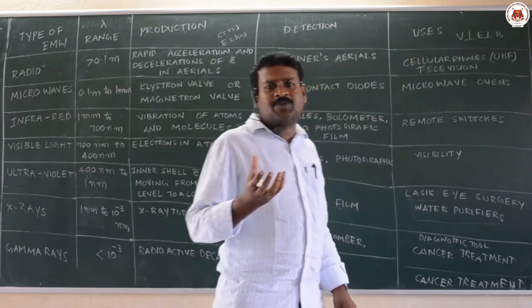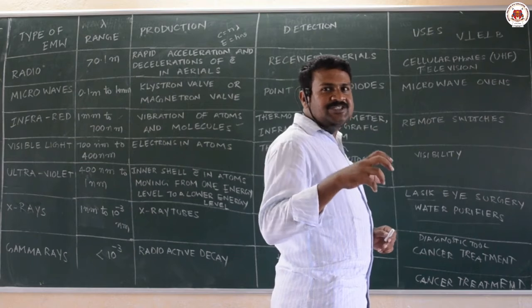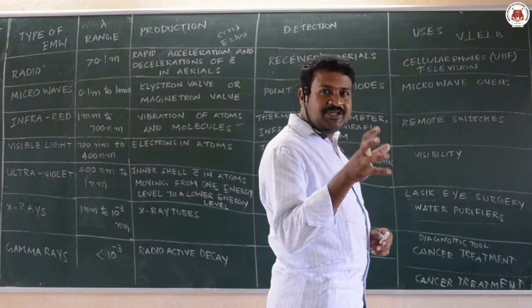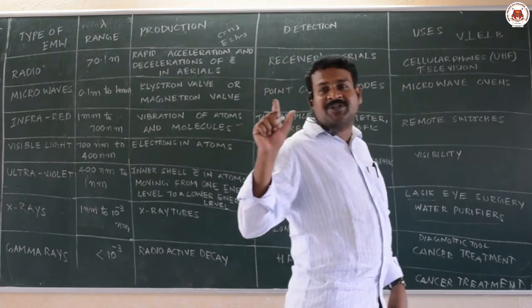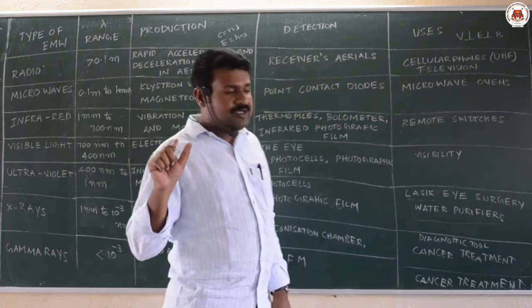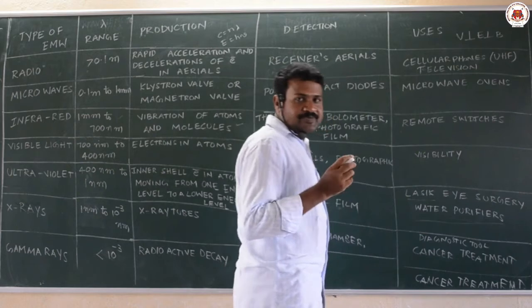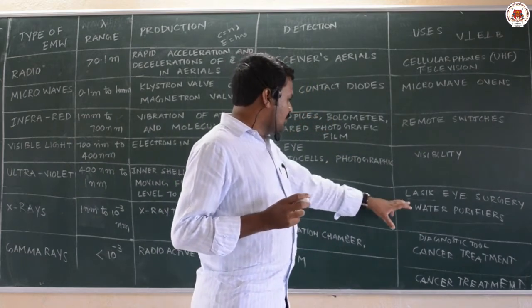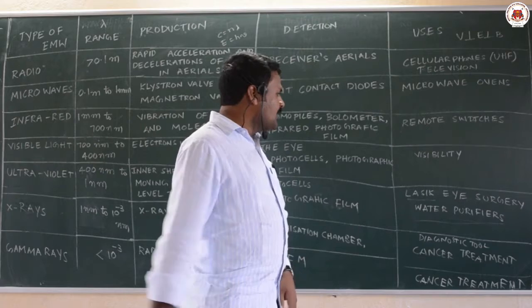In that water purifier there will be a bulb which emits ultraviolet rays, and ultraviolet rays have a germicidal property, so they kill the germs. So in water purifiers, ultraviolet bulbs are used to produce ultraviolet rays. That is one of the uses of UV rays.